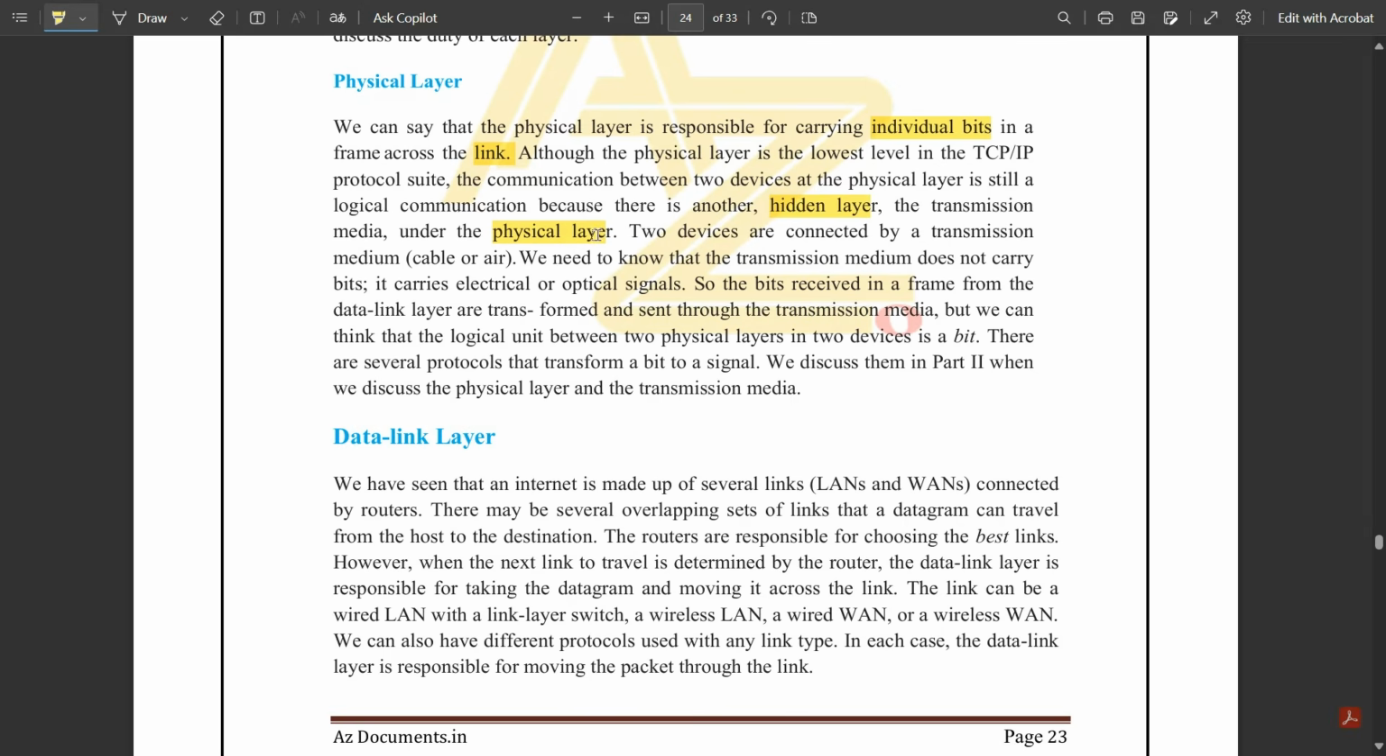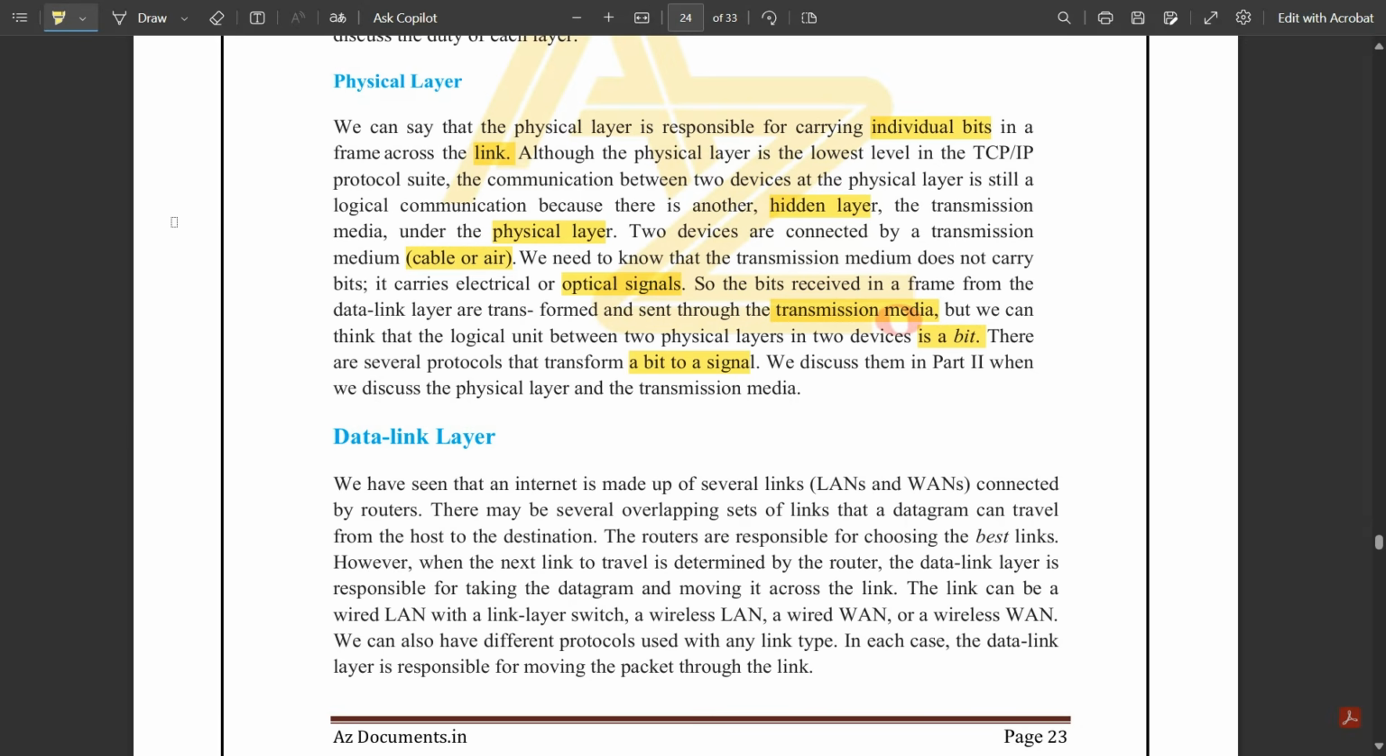Two devices are connected by a transmission medium that is called a cable or air. For wired communication it is cable, and for wireless it is air. We need to know that the transmission medium does not carry bits; it carries electrical or optical signals. So the bits received in a frame from the data link layer are transformed and sent through this transmission media. We can think that the logical unit between these two physical layers in two devices is called a bit. There are several protocols that transform a bit to a signal. We discussed them in part 2, where we discussed the physical layer and the transmission media. So that is not required now.